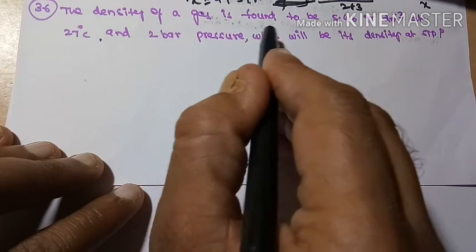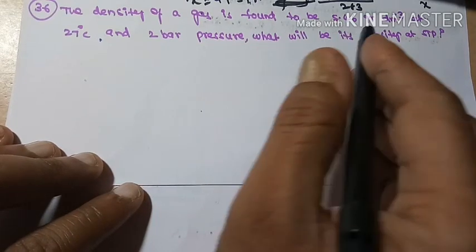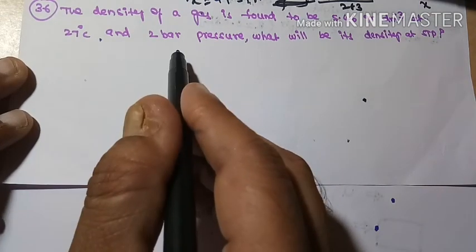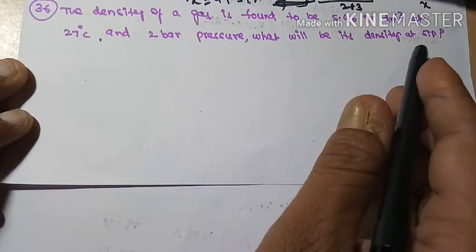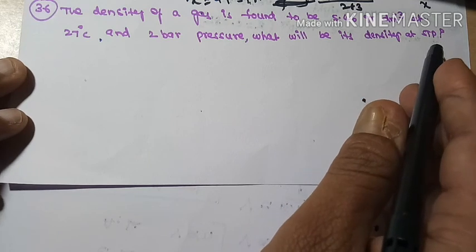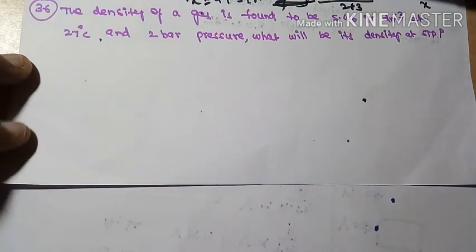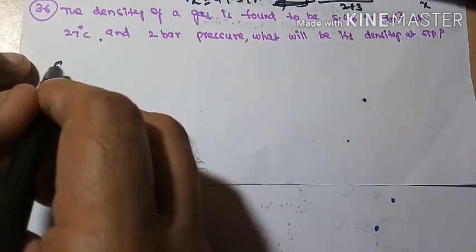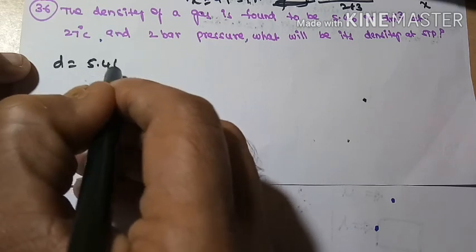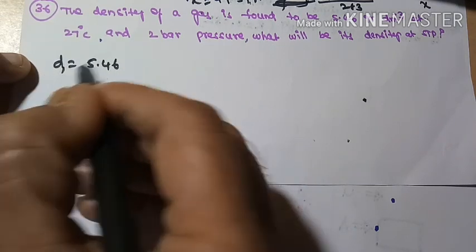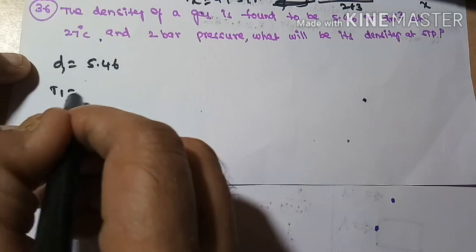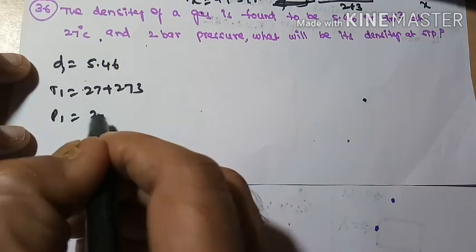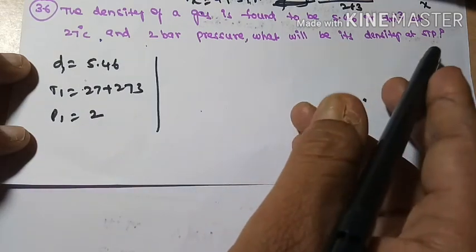The density of a gas is found to be 5.46 grams per decimeter cube at 27 degrees centigrade and 2 bar pressure. What will be its density at STP? So the conditions are: D1 is 5.46 grams per decimeter cube at 27 degrees centigrade, so T1 is 27 plus 273, and pressure is 2 bars.